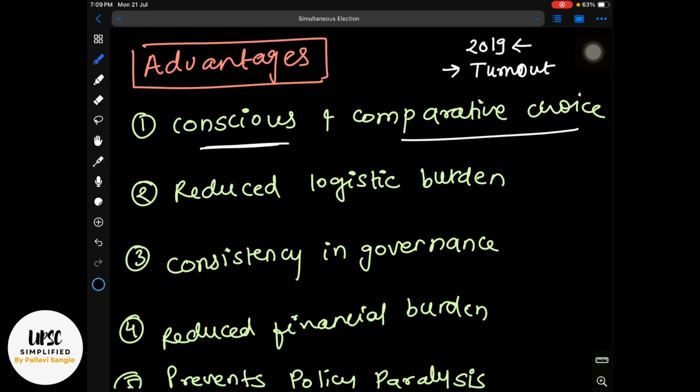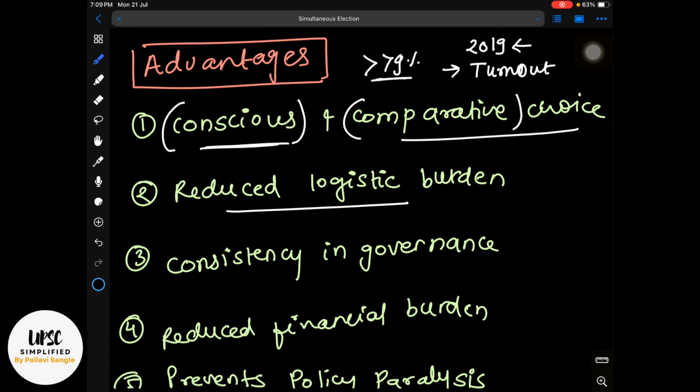The voter turnout was more than 79%, which is higher than any other previous voter turnout in the state. So it is seen that when both elections are on one day, people tend to come and vote and exercise their choices in higher numbers.